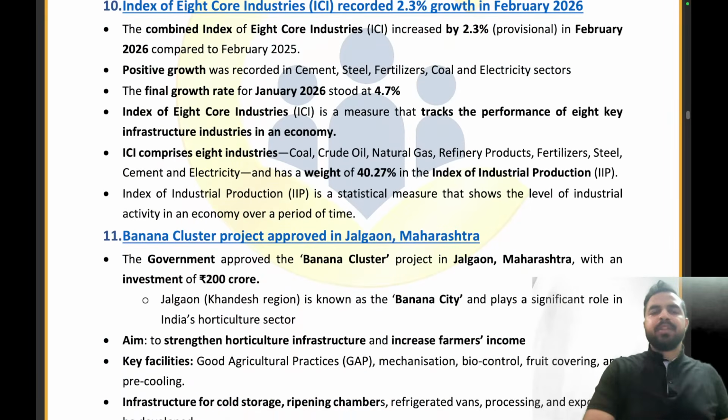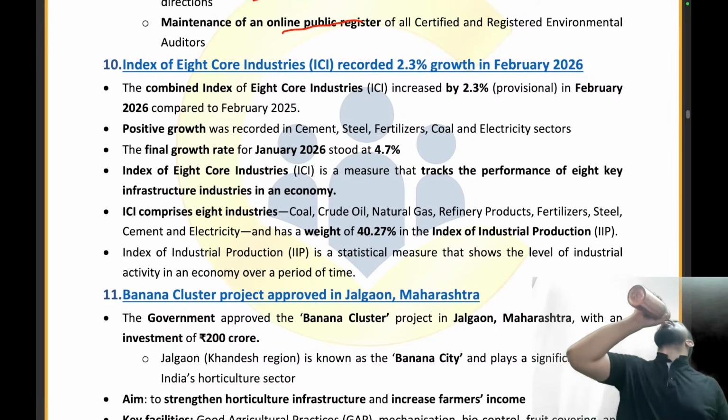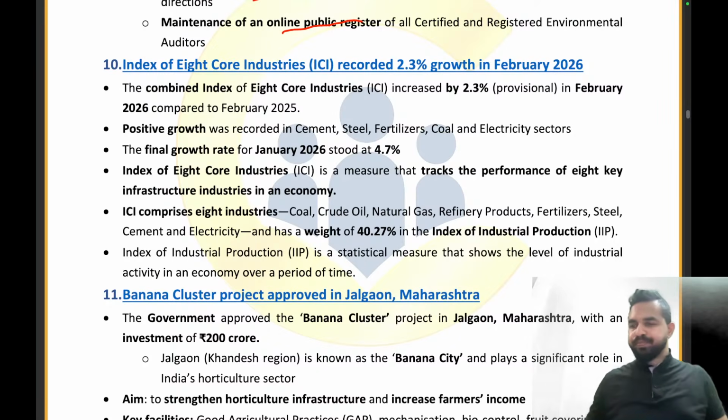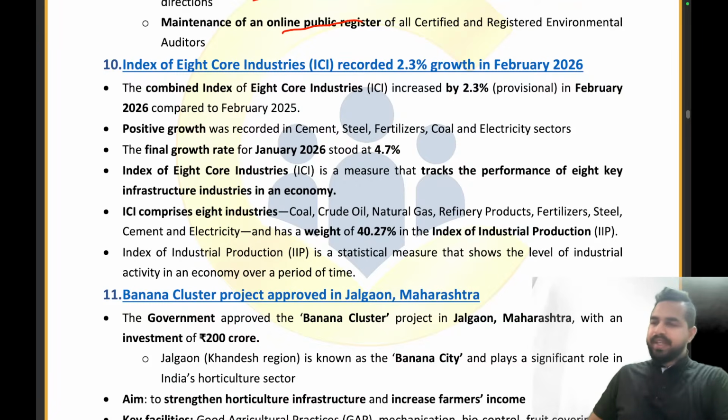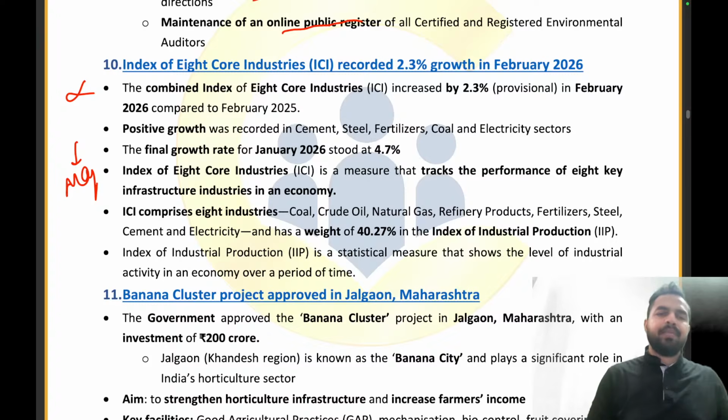So another article has been done. Now let's move on to the next article. So guys, the next article is index of 8 core industries. Again, this is not an updated article. Why? Because we have seen in the month of April also we covered this part, and let me tell you that in the month of May also we will be getting the latest data on the index of 8 core industries. So we will be retaining them and we won't be retaining this.